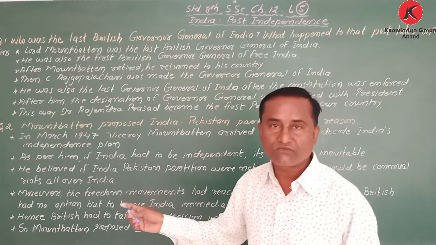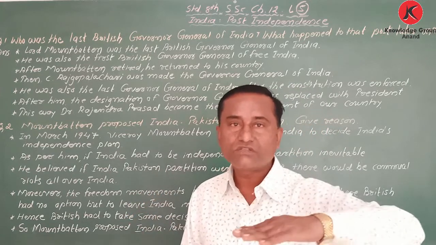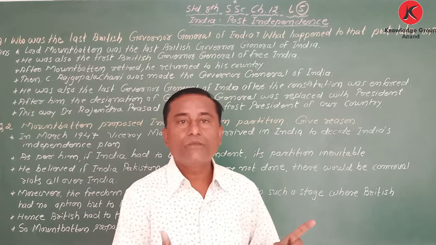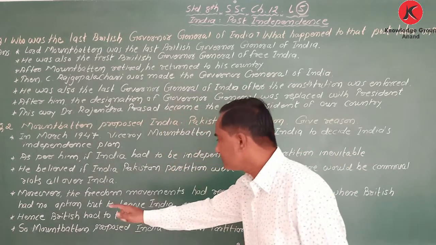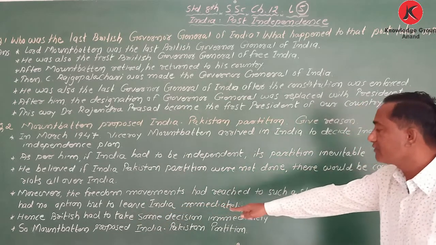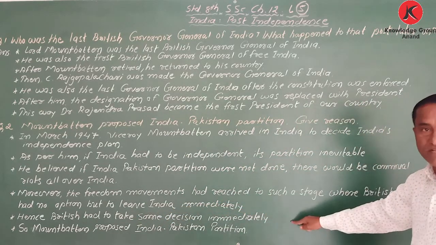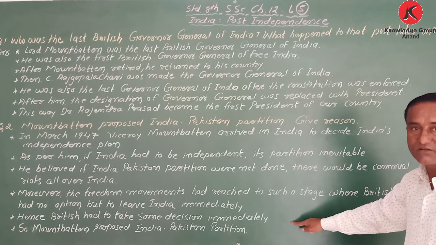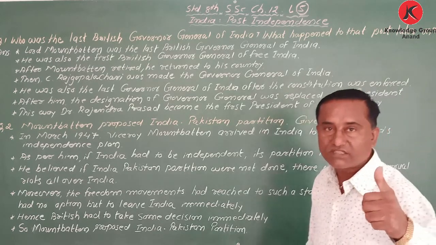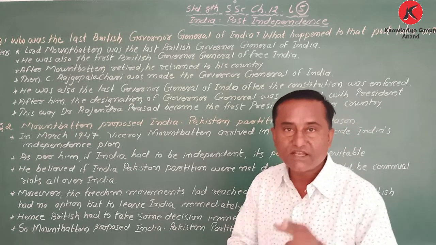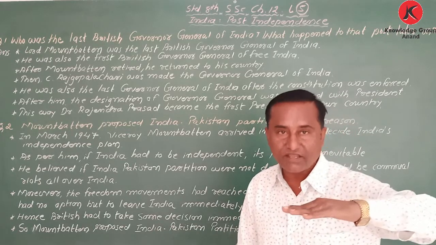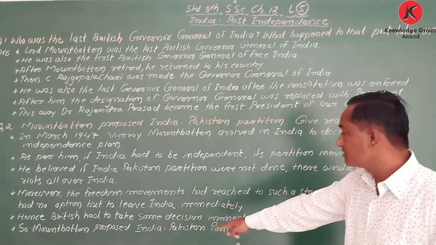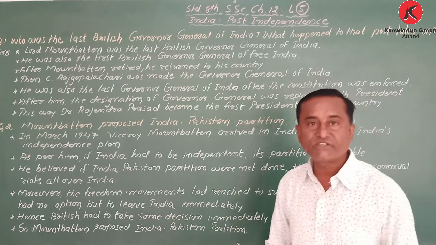Both things were considered: first, they had to leave, and second, the communal riots. Hence, the British had to take some decision immediately. There was less time, and they had to take a decision about two things. First, the communal riots, and second, they had to leave India. So in such a way, Mountbatten proposed India-Pakistan partition. Got it?